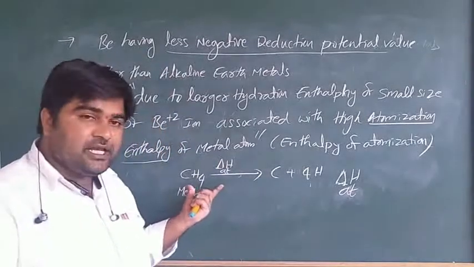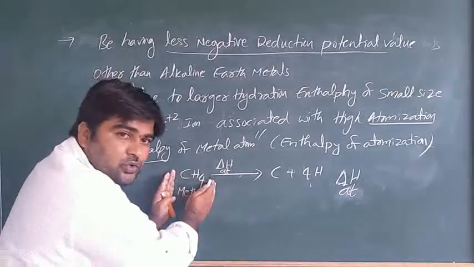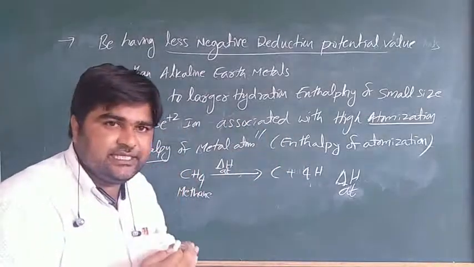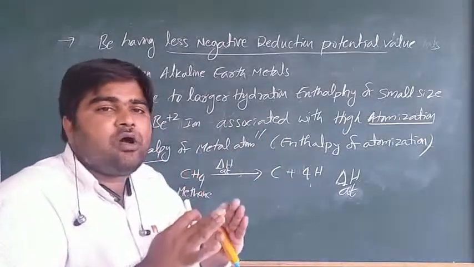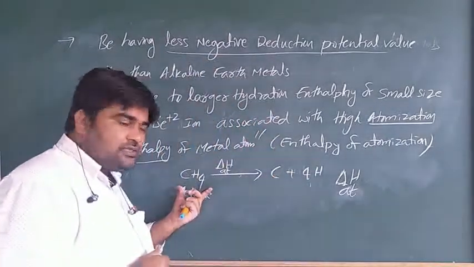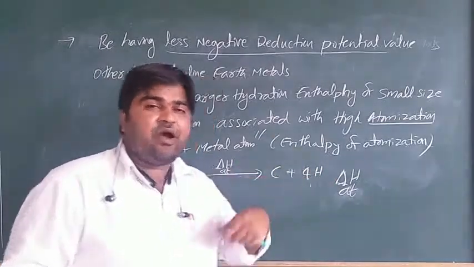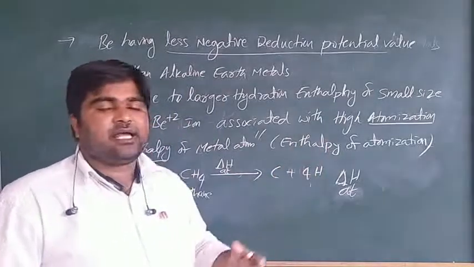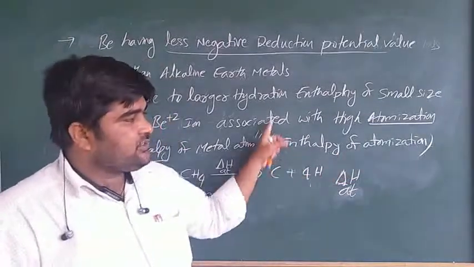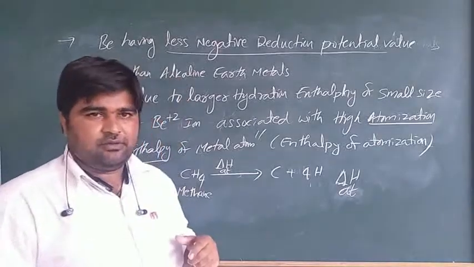You understand what enthalpy of atomization means? Simply remember, enthalpy of atomization means a substance or molecule is converted into atoms, and we require energy. This is called the enthalpy of atomization. It is represented as delta H AT. This term we will discuss in the thermodynamics topic. Is it clear?